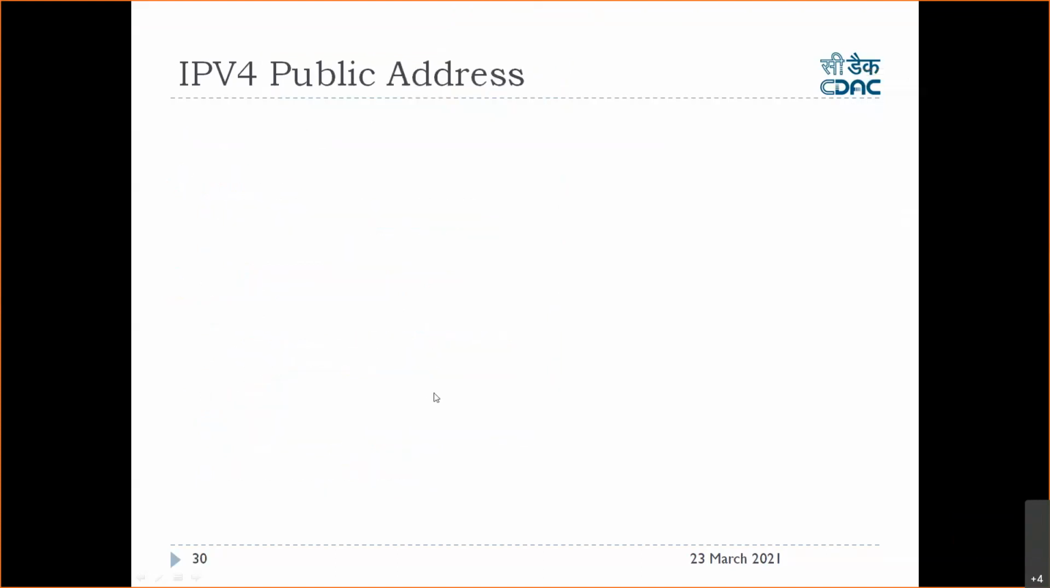But what about public IP addresses? A public IP address is there on the internet, right? It is routable on the internet. It is actually part of the internet, whereas a private IP address is not part of the internet.